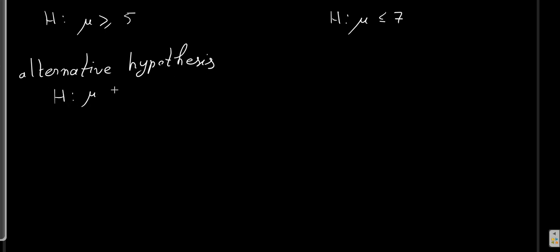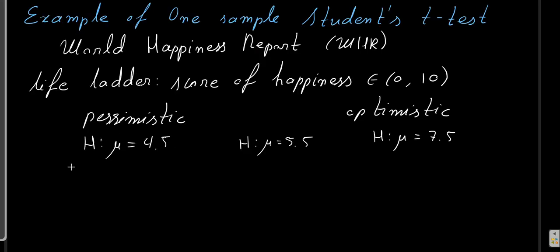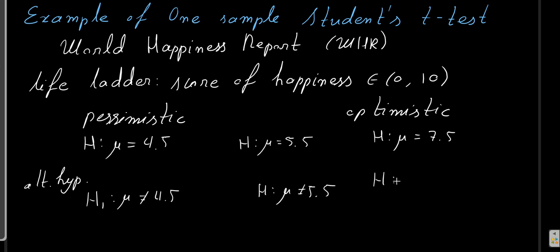In this case, the alternative hypothesis is that mu is less than 5. And over here, the alternative hypothesis, typically denoted by H1, could be that mu is larger than 7. In the previous hypotheses, the alternative hypothesis, denoted by H1, will be that mu is not 4.5, or that mu is not 7.5.